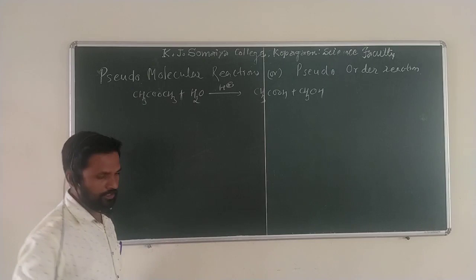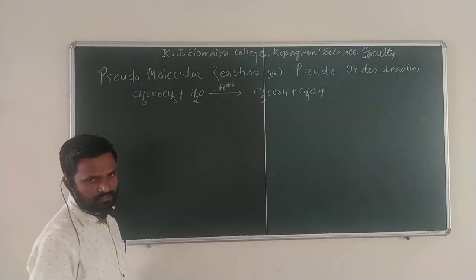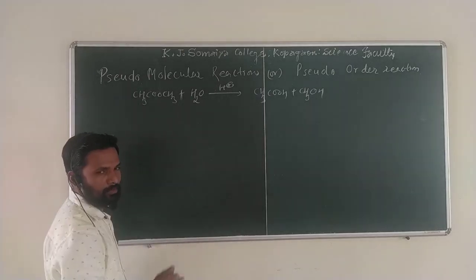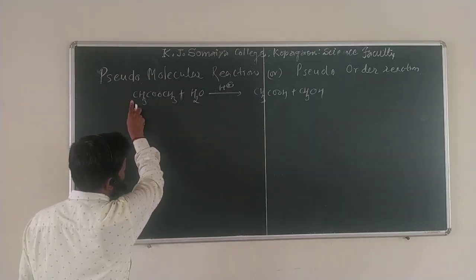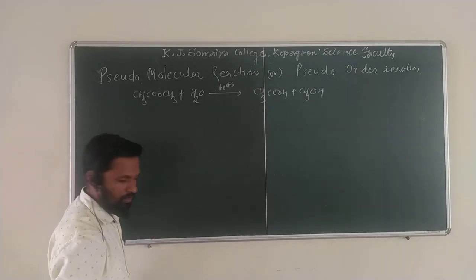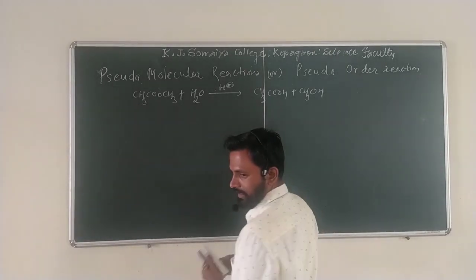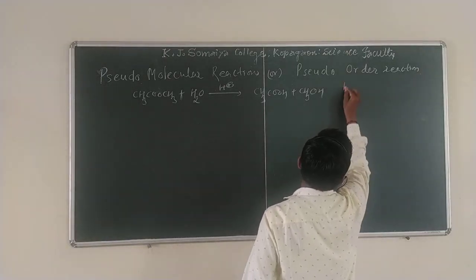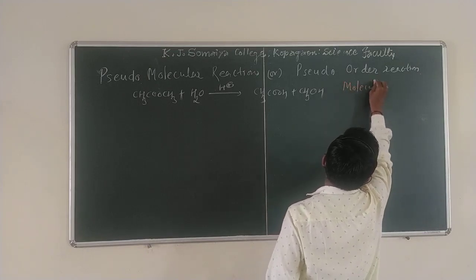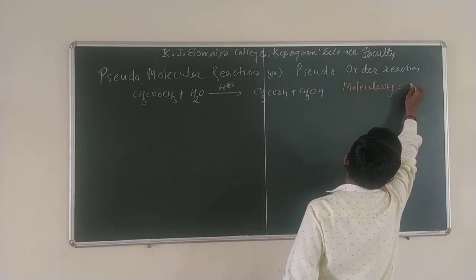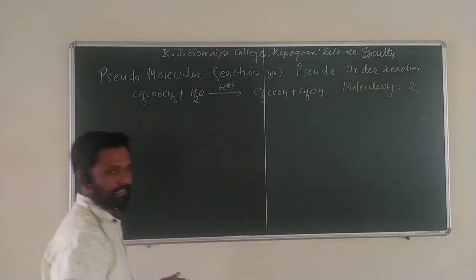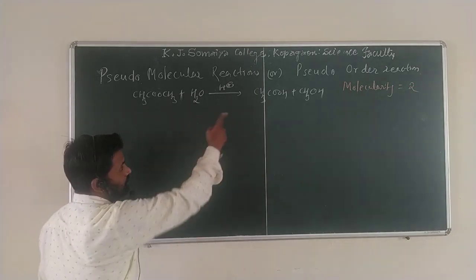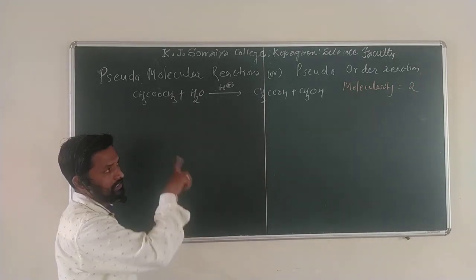First tell me the molecularity of this reaction. As we know, it is the number of reacting molecules involved in this reaction. How many molecules? Here one molecule of methyl acetate and one molecule of water. So the molecularity is, I will write here with the colour chalk, molecularity is 2. Now tell me the order of this reaction. We already studied that the order is 1.